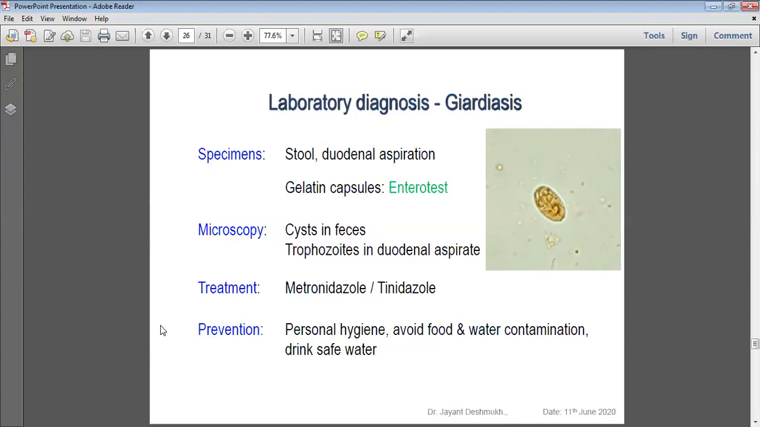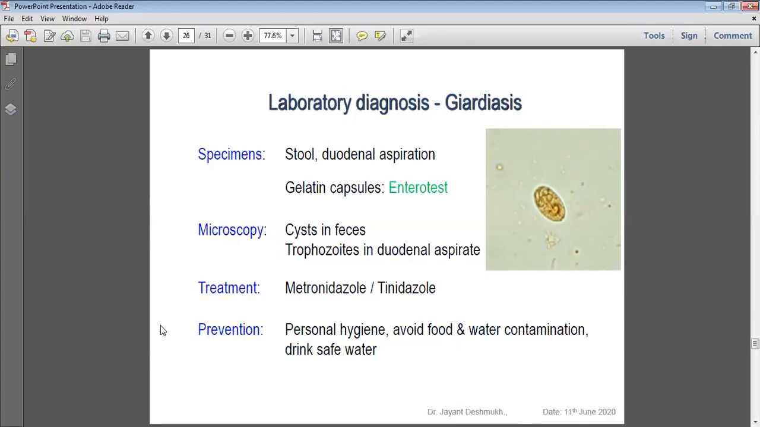In one sample of duodenal aspirate you can confirm, while in the stool you have to collect 4 to 5 samples. Most of the time we miss the case in stool. Besides duodenal aspiration, there is one other technique, that is the entero test, the gelatin capsule technique.